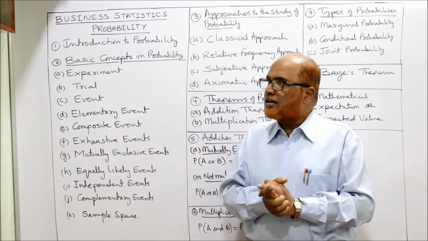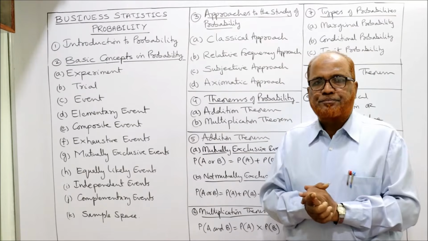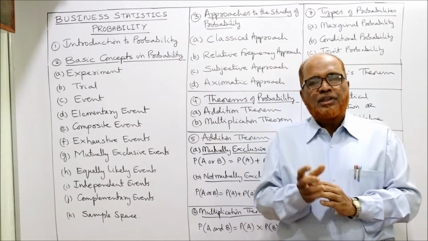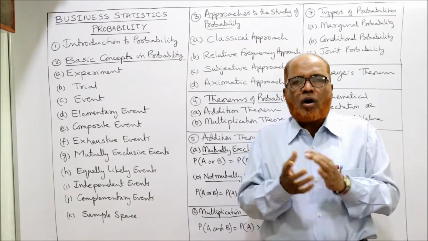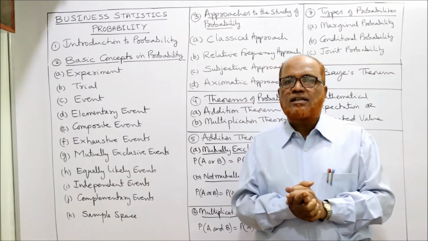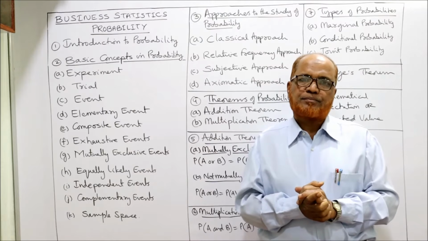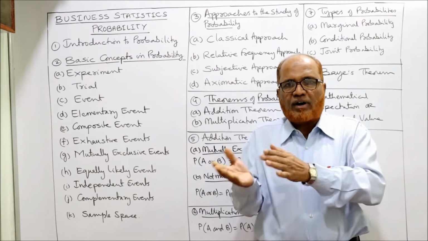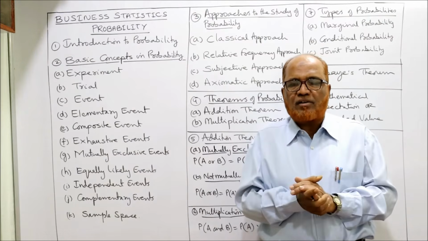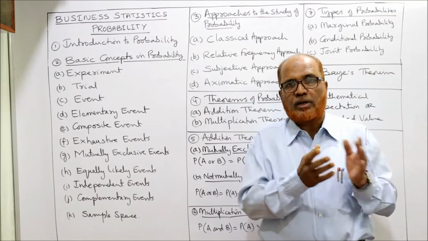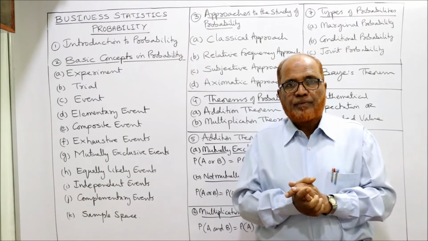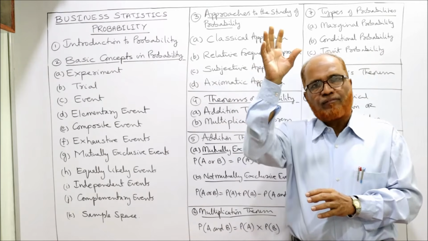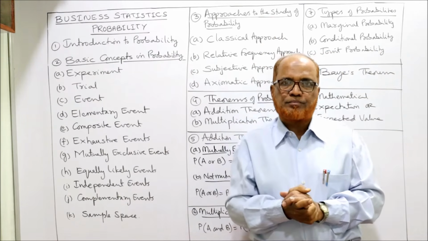So now we'll start the topic probability. Introduction to probability. The word probability is commonly used whenever there is uncertainty about the happening of an event. There are different types of events in our life. We have certain events, we have uncertain events. The certain events are, when a person is born, he is definitely going to die. Death is certain. Similarly, when something is thrown up, definitely due to gravitational force, it will come down.